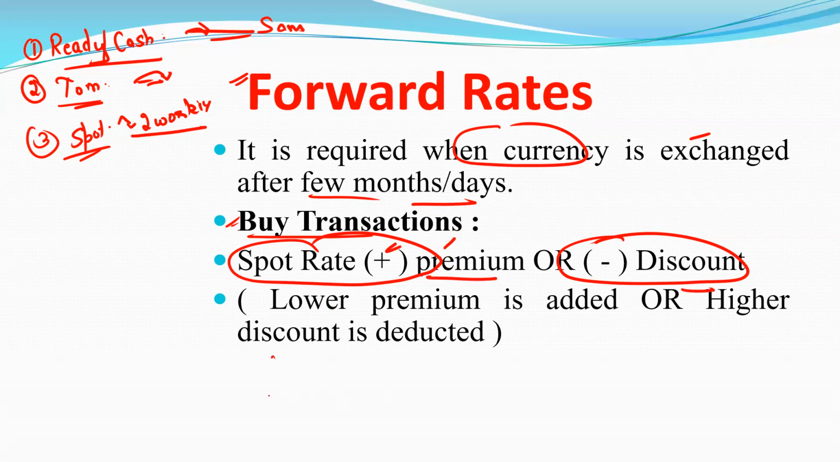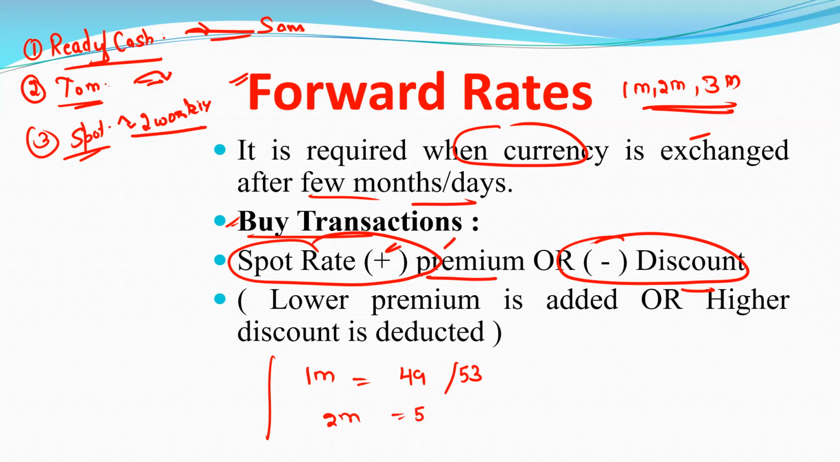So let's take two examples here. We will take 1 month forward, 2 month forward, or 3 months forward. Like we will take 1 month forward, here we have 14, 9, 53. 2 month forward, 51, 57. This is the first case.